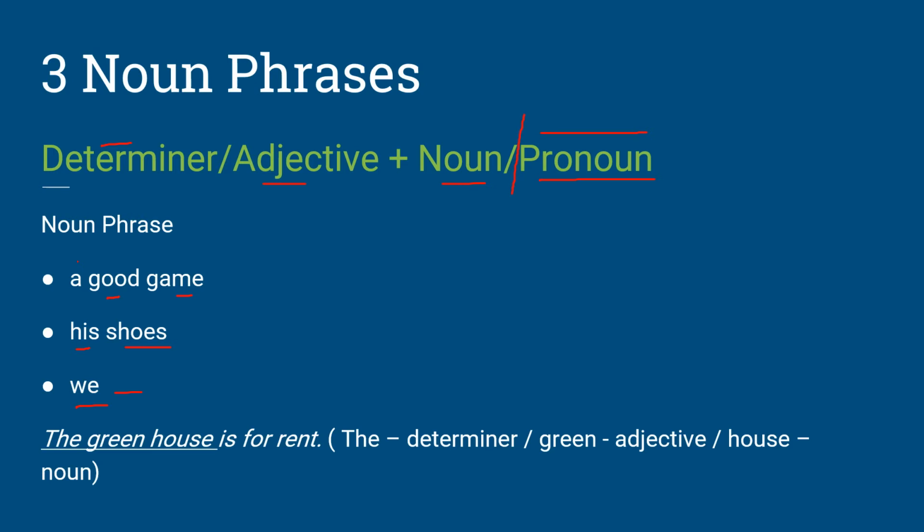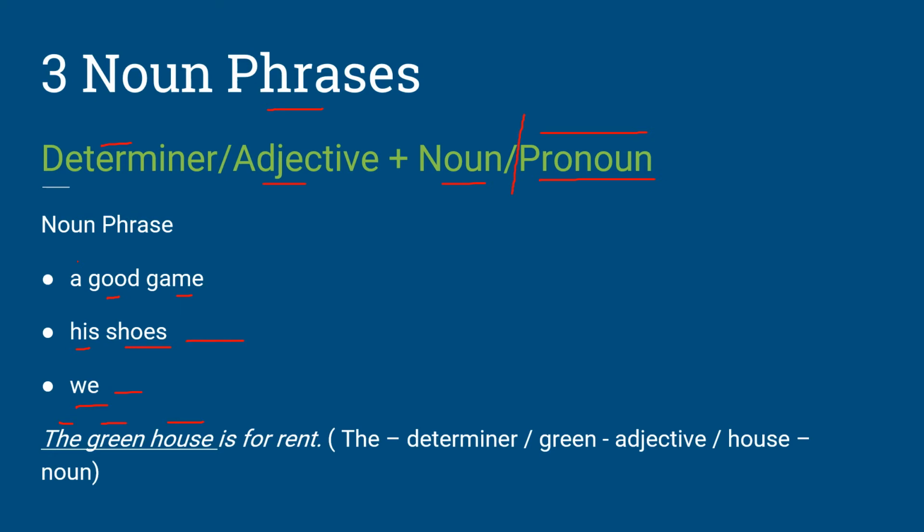The greenhouse is our noun phrase. And again, we have a determiner, an adjective, and a noun. It is important to note that not all of the parts are required in the phrase, but it can have all of these parts, and if it has one part or another, it has to be in this order.